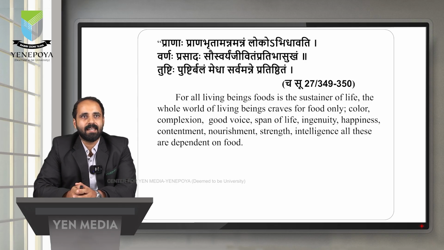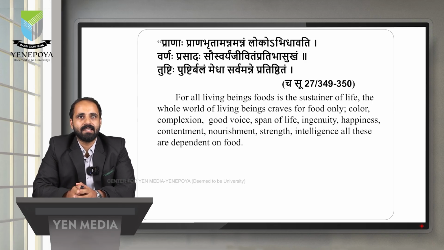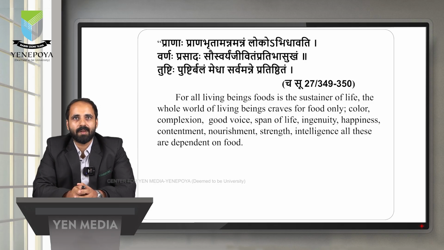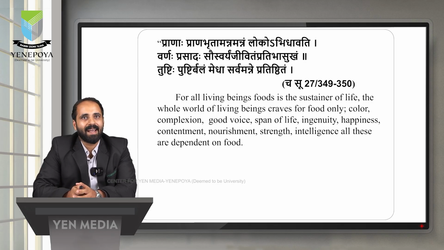It will increase Varna, that is color. It will increase the color. Then Prasada, complexion. Sausuryam means good voice. It is a betterment of voice. Sausuryam means good voice. Jeevidam, that is longevity. It will increase the longevity, lifespan, span of life. Pradipasugam, immunity and happiness.